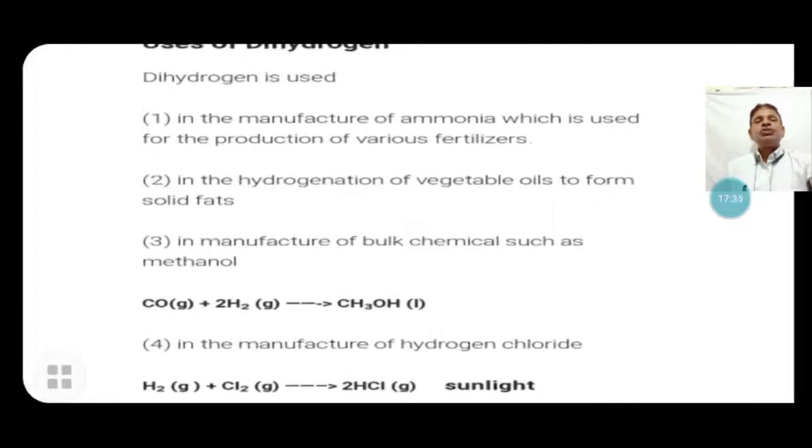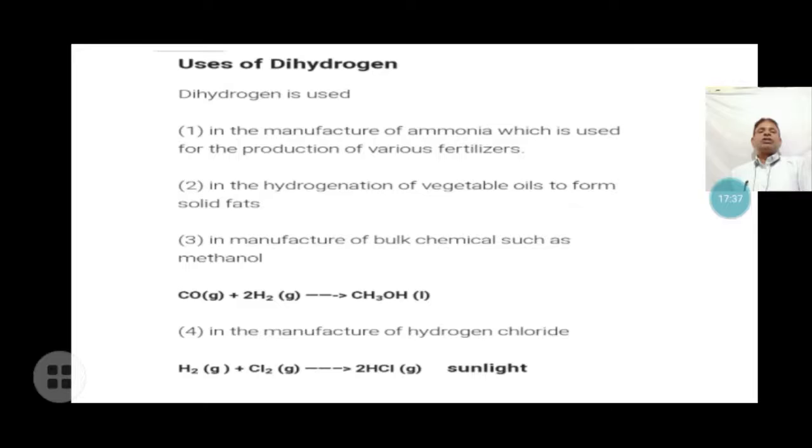Next, uses of hydrogen, dihydrogen. There are various uses of dihydrogen, we discuss about it. The manufacture of ammonia that we discussed, the Haber process: ammonia is formed when nitrogen and hydrogen molecules react in the presence of iron and some temperature. The ammonia from the Haber process is used for the production of various fertilizers.